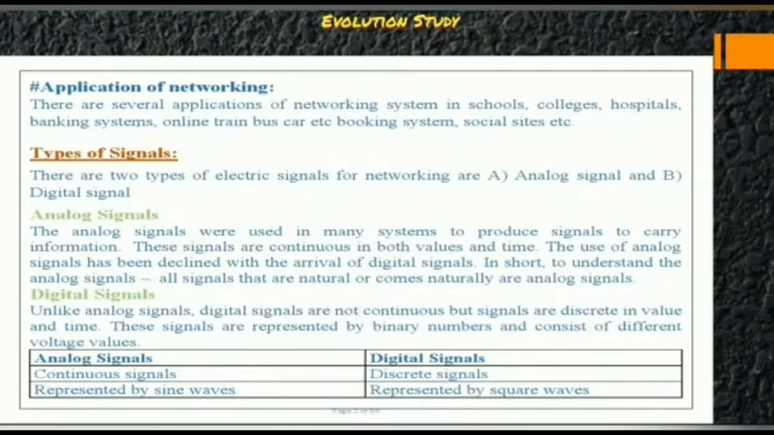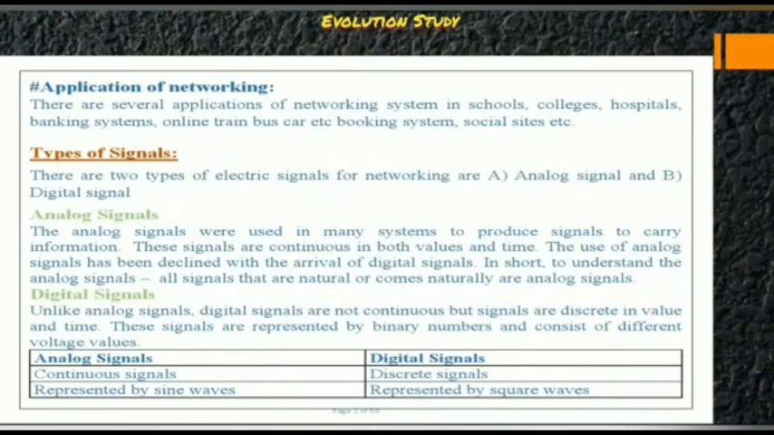Now what are the types of signals? There are two types of electric signals for networking: analog signal and digital signal. Now what are analog signals? The analog signals were used in many systems to produce the signals to carry information. These signals are continuous in both the values and time. The use of analog signals has been declined with the arrival of the digital signals.